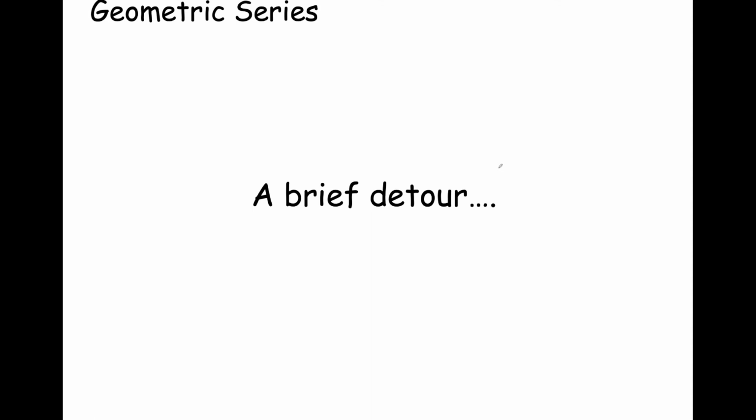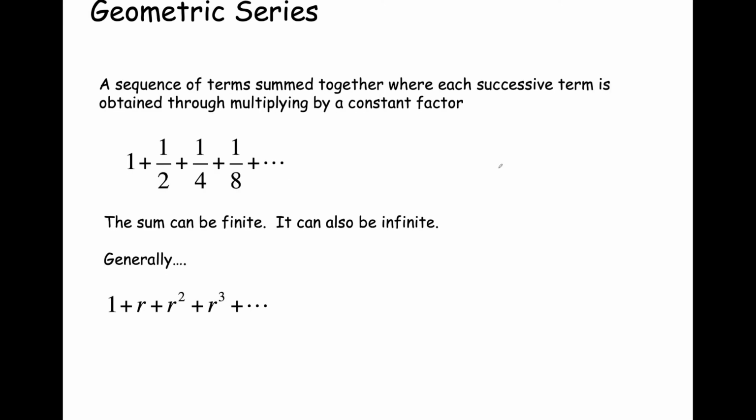So before we do that, we're going to take a brief detour, and we're going to need some tools, in particular, the geometric series. So let's jump in. In this detour, we start with a sequence of terms, and we're going to sum these terms together, and each successive term is going to be obtained by multiplying the previous term by a constant factor. So here's an example geometric series, and that's what a geometric series is defined as.